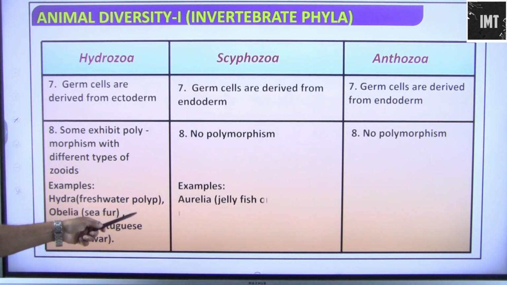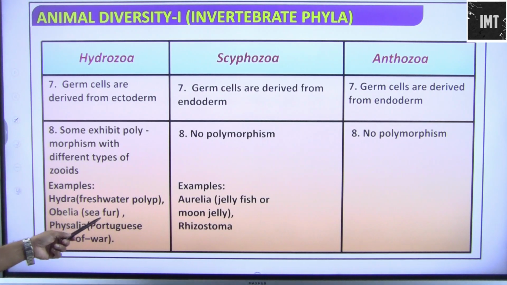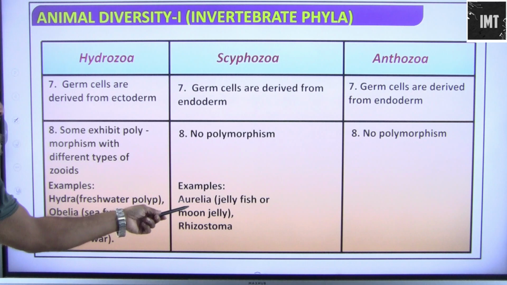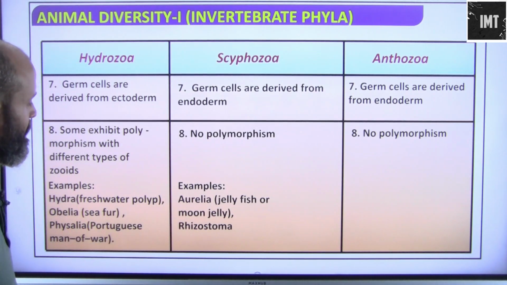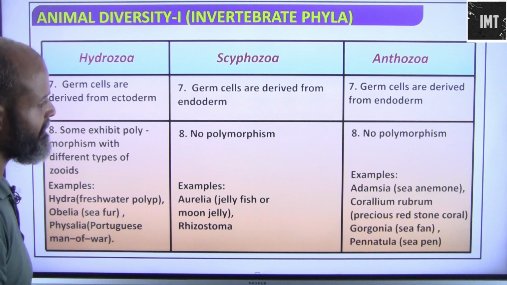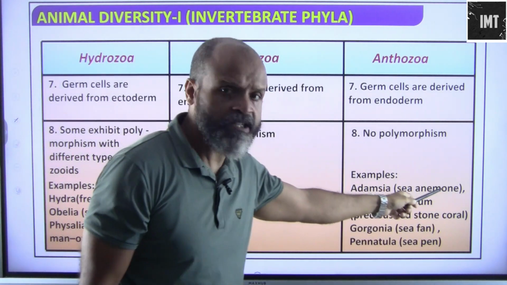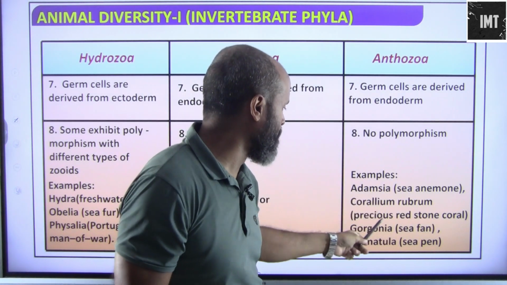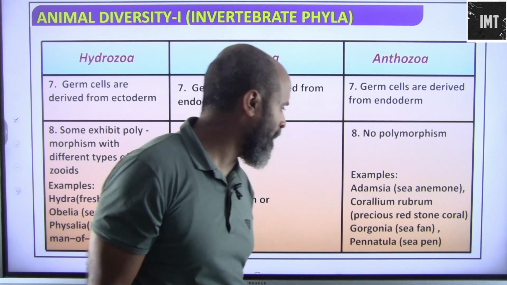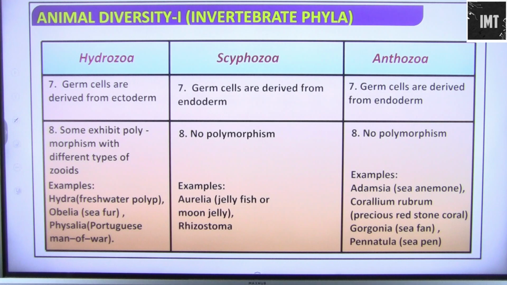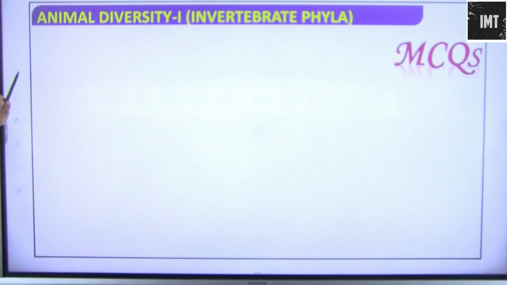Examples of Hydrozoa are Hydra, which is a freshwater polyp, Obelia, that is sea fur, and Physalia, that is Portuguese man of war. Examples of Scyphozoa: Aurelia, that is jellyfish or moon jelly, and Rhizostoma. Examples of Anthozoa: Adamsia, sea anemone, Corallium rubrum, precious red coral, Gorgonia, that is sea fan, or Pennatula, that is sea pen. All these have to be made a note of, people.